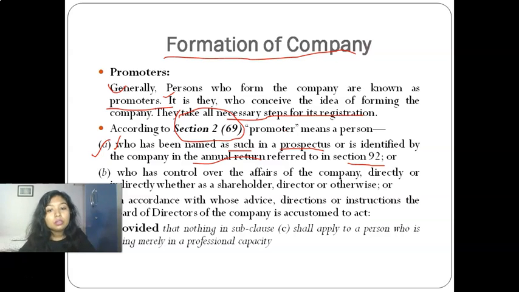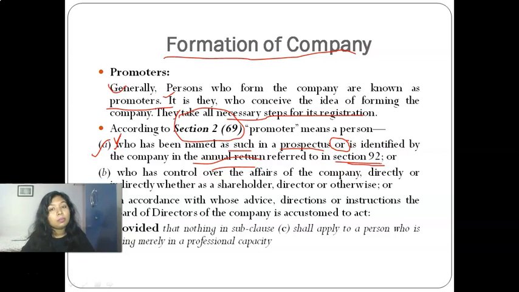Okay, so this document is named as prospectus. In that prospectus, the person who is named as promoter will be considered as promoter. Then secondly, what is written? Either he is a person who is named as such in the prospectus, or he has been identified in the annual return under section 92.